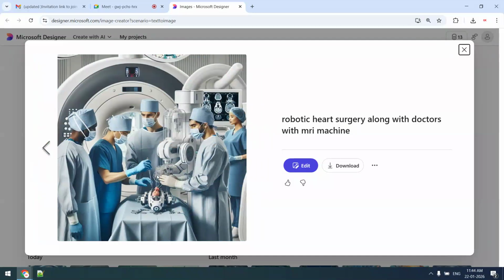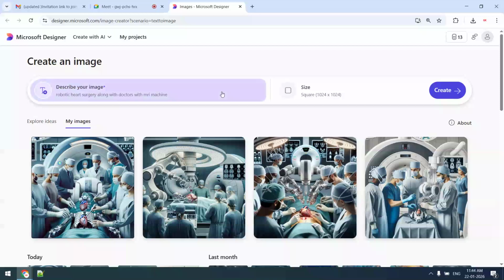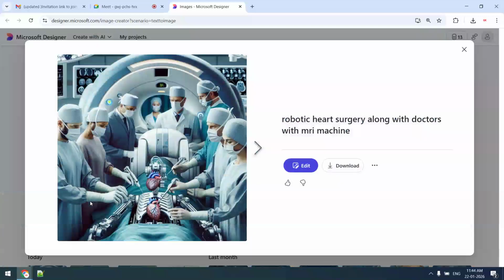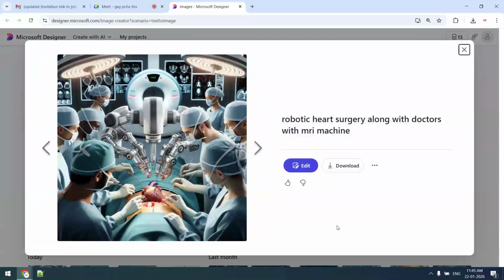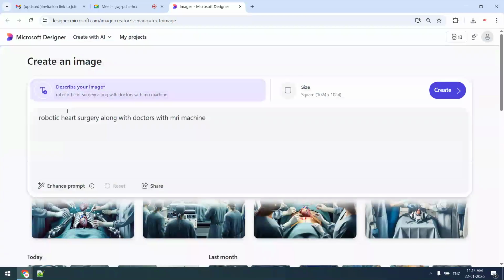So in which way can we correct it? This is one output. Now I will correct it. One way is that I will feel happy, as we have seen earlier, the dopamine effect, that my work is done. But this work will be rejected until and unless I refine it. So I will write here: heart surgery of human by robots along with doctors. We can remove this MRI machine also, or we can keep it, it's up to you. We can take it as it is.